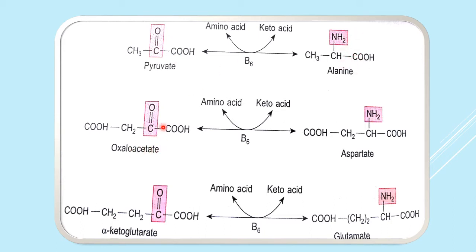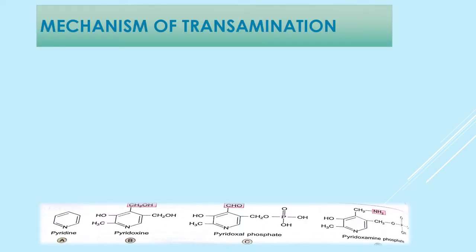Then second, you see oxaloacetate. Oxaloacetate accepts its amino group from this amino acid and gets converted into aspartate. The same way alpha ketoglutarate takes its amino group from this amino acid and gets converted into glutamate.